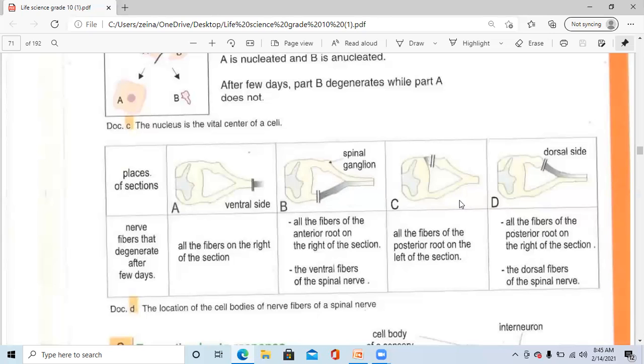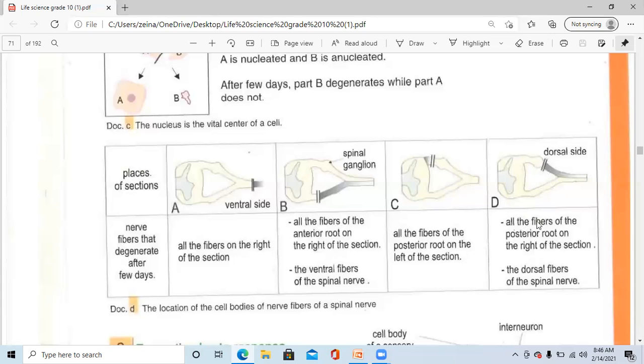Places of section. This is the place of section. All the fibers of the posterior root on the left of the section degenerate. Meaning all the fibers of the posterior root on the left of the section degenerate. Now if we come here, this is the place of section.